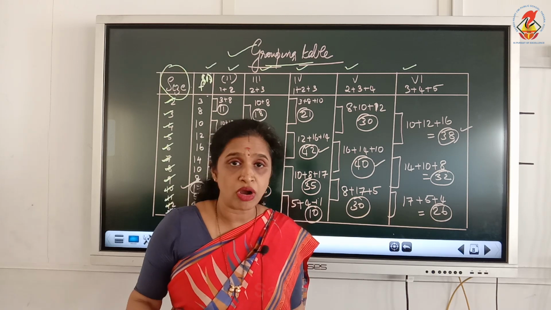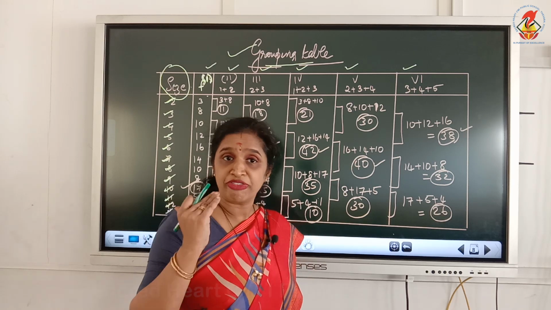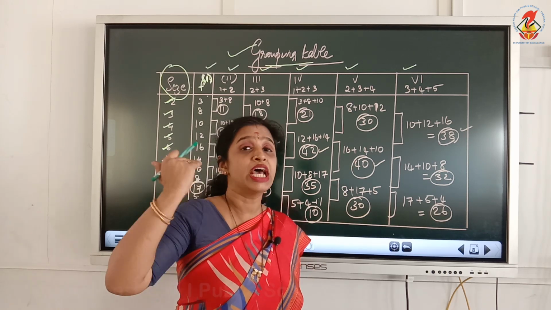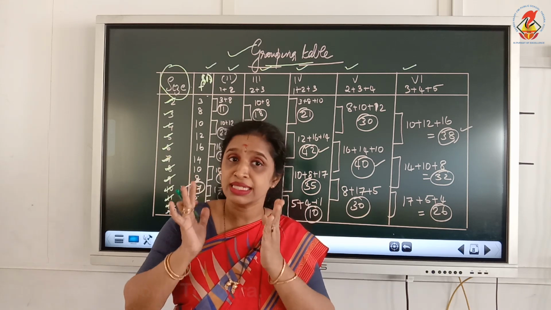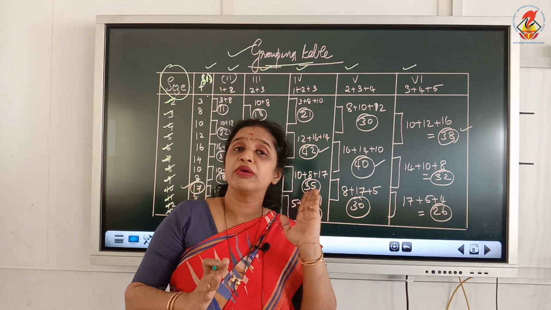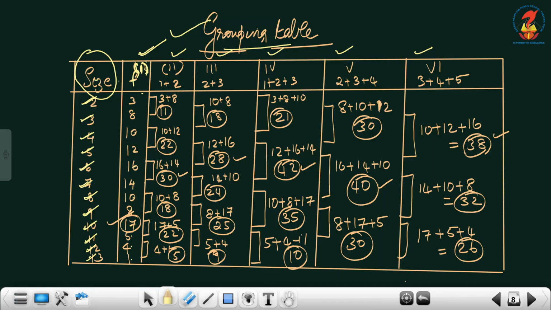Once again I am repeating. Altogether there are 7 columns. The first column is size. Actually, the first column we use for writing the size, but our column numbering starts from frequency as the first column. That is this one. We are not numbering this size as column number 1. We are starting the numbering with the frequency values as column number 1. So all the frequency values I have written here.